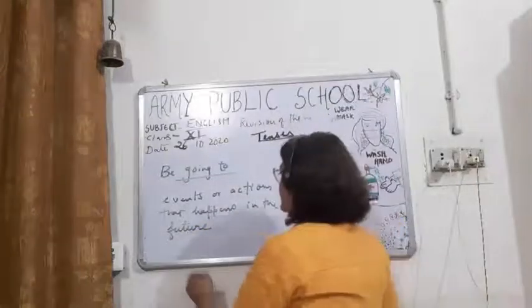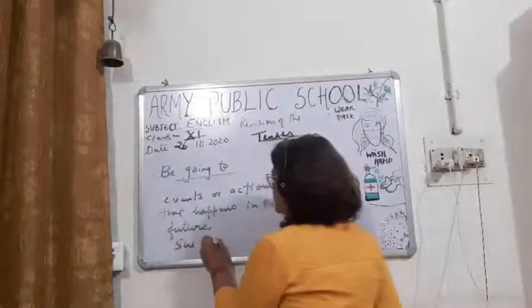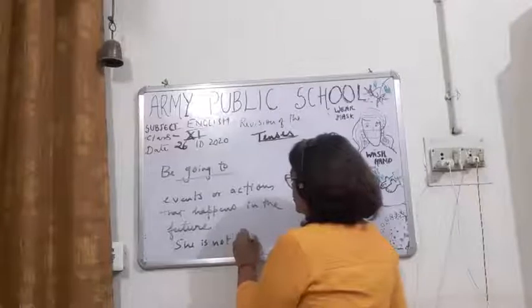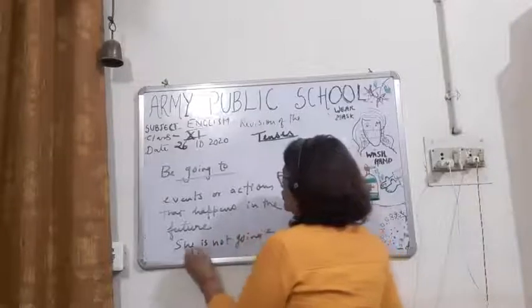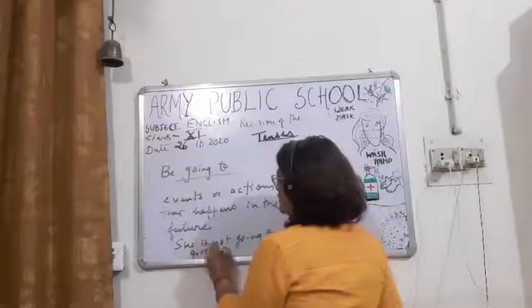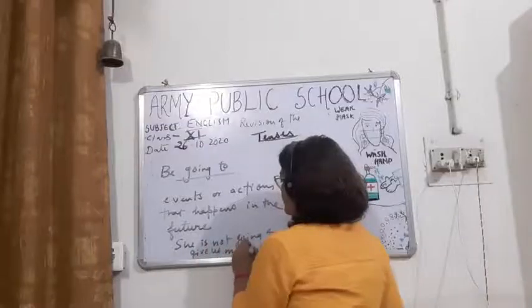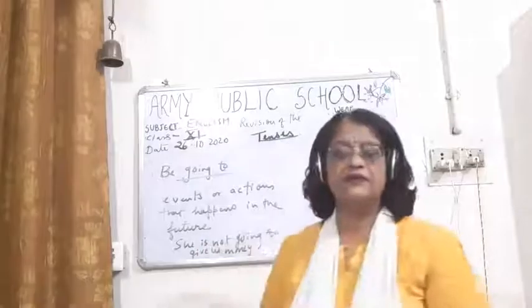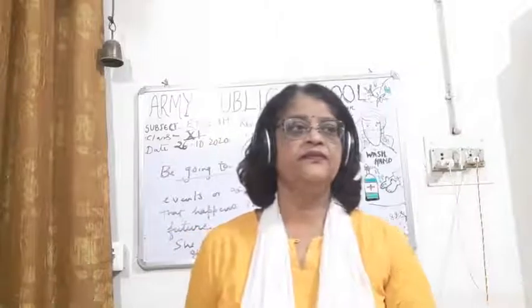Okay. As a result of present situation, like she is not going to give us money. This means, children, this shows she is not going to give us money.